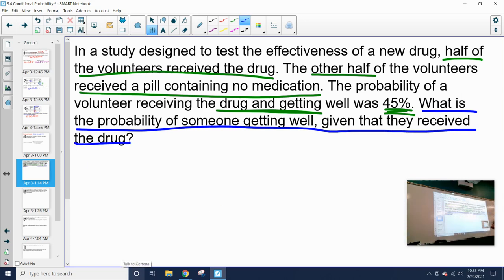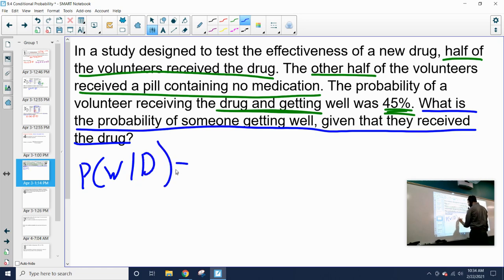I know I underlined a lot on here, but essentially, let's look at this blue statement. What is the probability of someone getting well given that they received the drug? So we're looking for the probability of getting well given that they got the drug. We just talked about how conditional probability is the probability of the and statement occurring, the overlap of the two, divided by the probability of the given event.